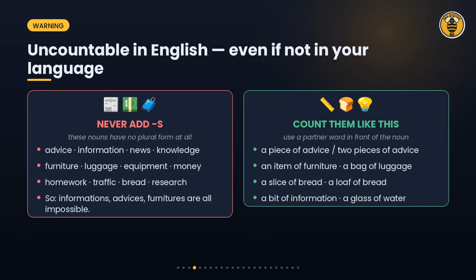Now a warning: some nouns are uncountable in English even though they are countable in many other languages. Advice, information, news, furniture, luggage, money, homework, traffic and bread are all uncountable. So we never say informations or advices. If you really need to count them, put a partner word in front. She gave me 2 pieces of advice. We bought 3 items of furniture.